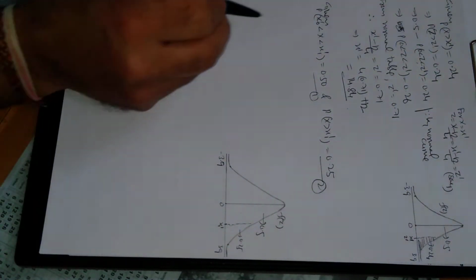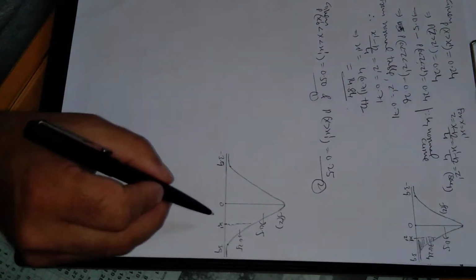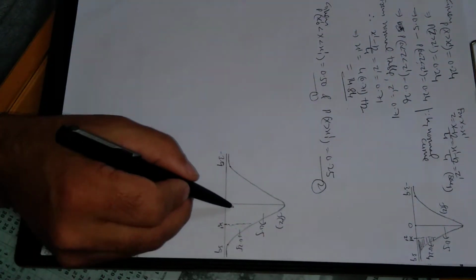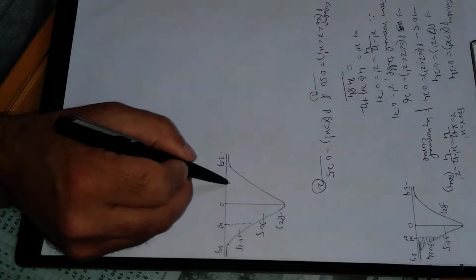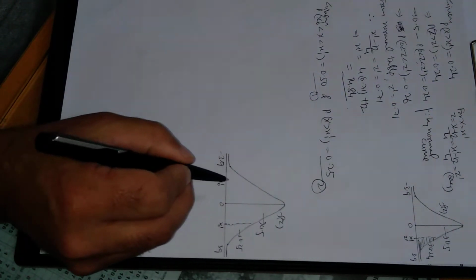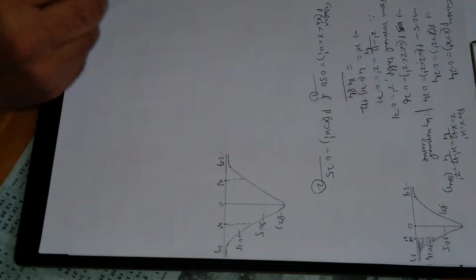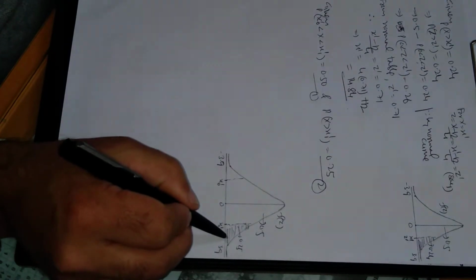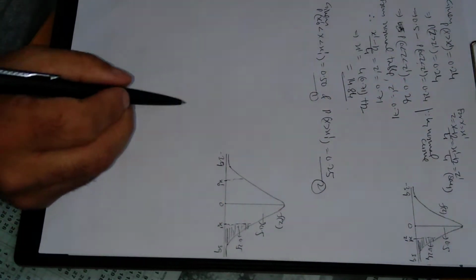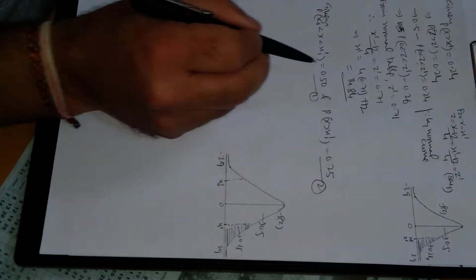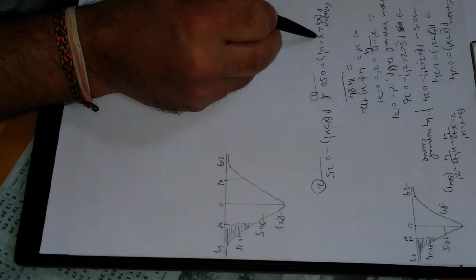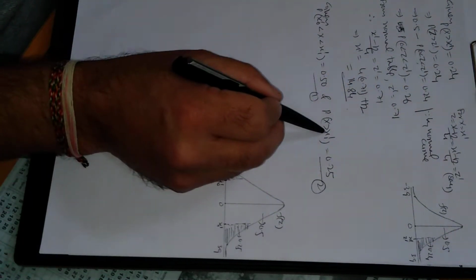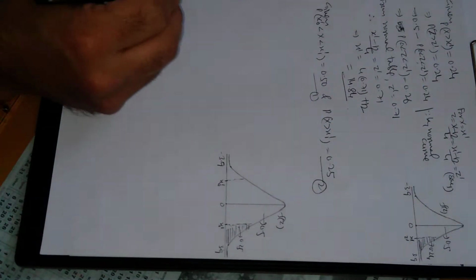And for the probability between x0 dash and x1 dash, x1 dash is this one, and we have to find where x0 dash should be so that the probability is exactly 0.5. This area is 0.25, so next we have to go here. Somewhere here will be x0 dash. This shaded portion is for serial number 2. This probability of 0.5 is from x0 dash to x1 dash, and this probability of 0.25 is from x1 dash to 3.9.